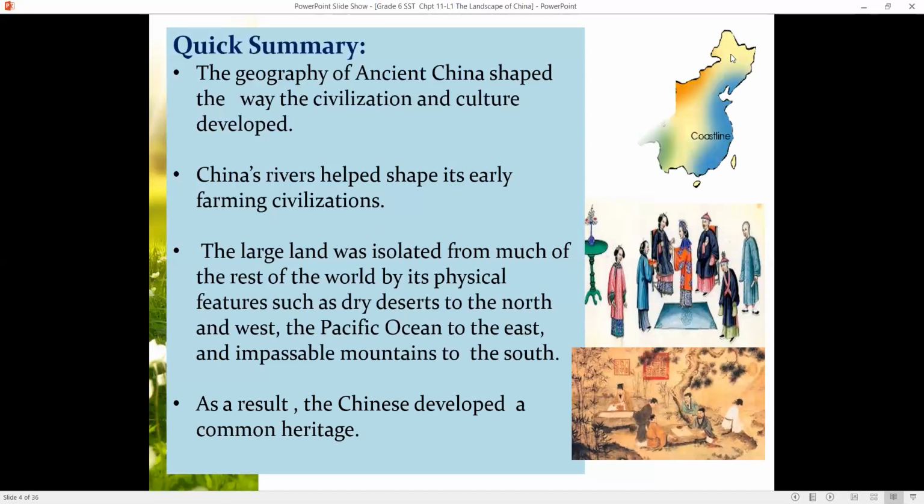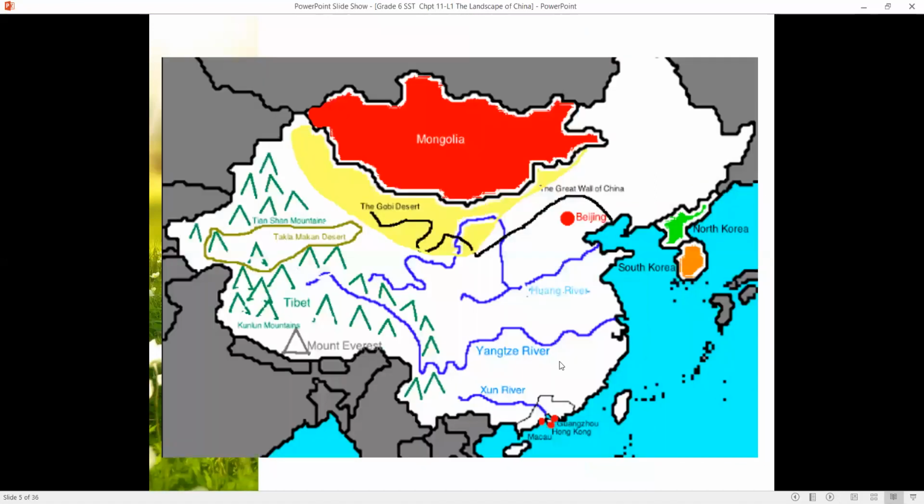Let us see this map of China, which can clearly indicate this. In the northern part of China, you can see the desert region. In the eastern part, you can see the coastline, and in the northwest, you can see the mountains. Here is a clearer map of the physical features of China.